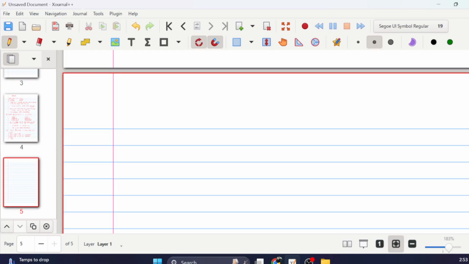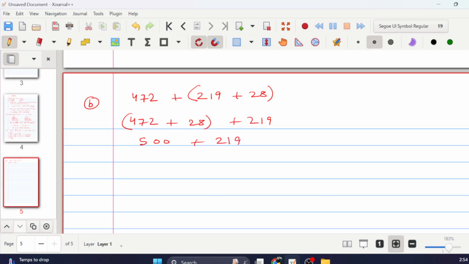Now, going to the second part of the problem, the same question. If we want to actually solve it, we can also solve it a little faster. We can look at these two numbers and think that they probably add to 500. We don't have to worry too much about order because all of them are addition. We can even remove the bracket. So we directly do 272 and 28 together, which becomes 500, and then 219, and this becomes 719.